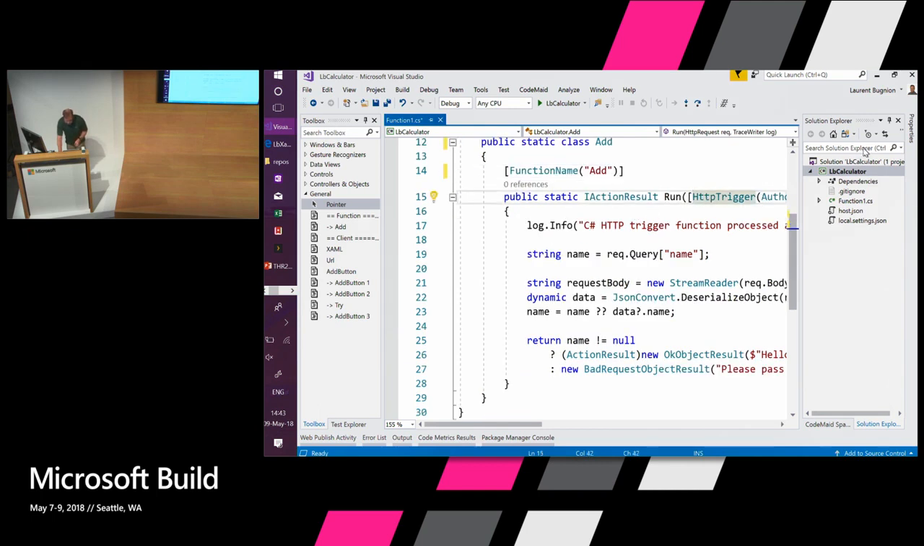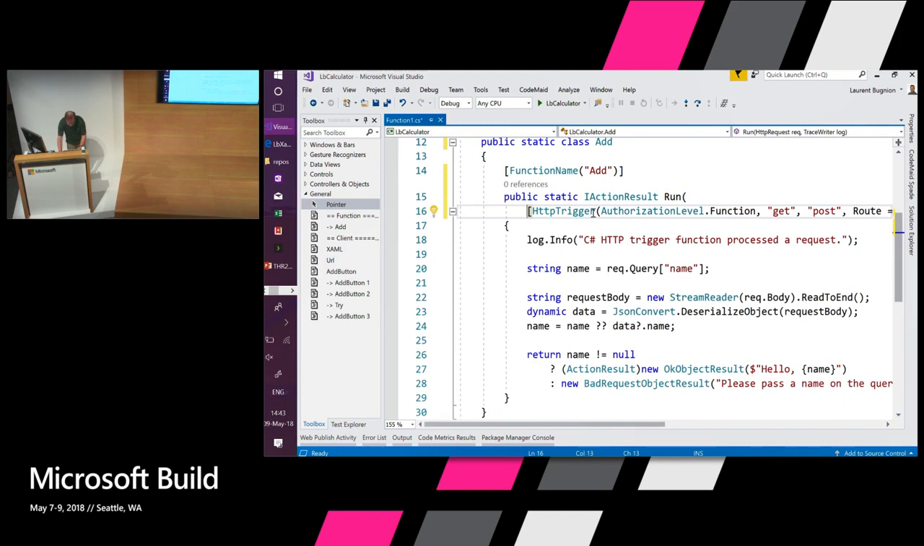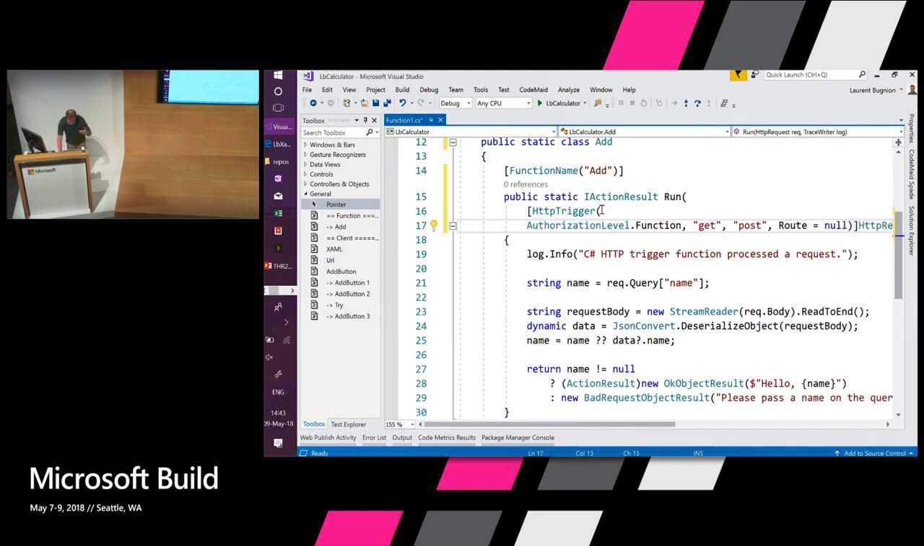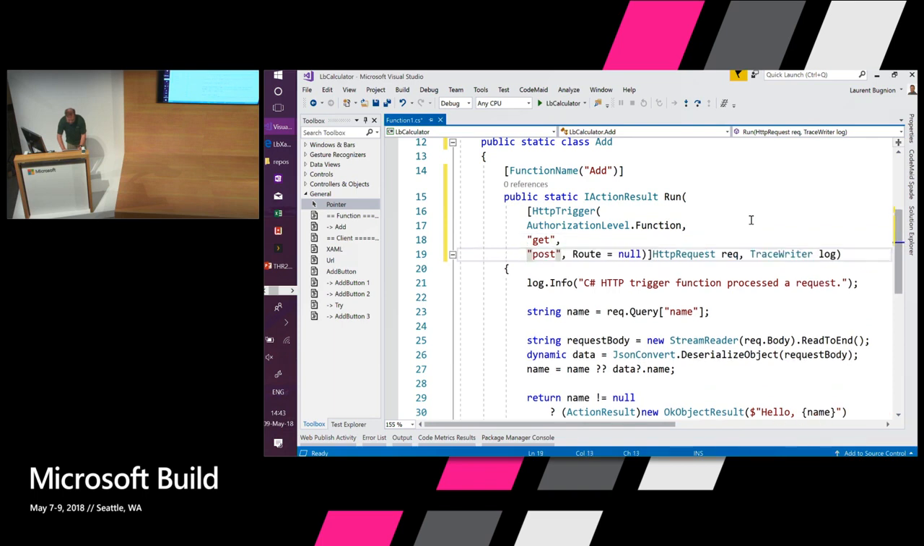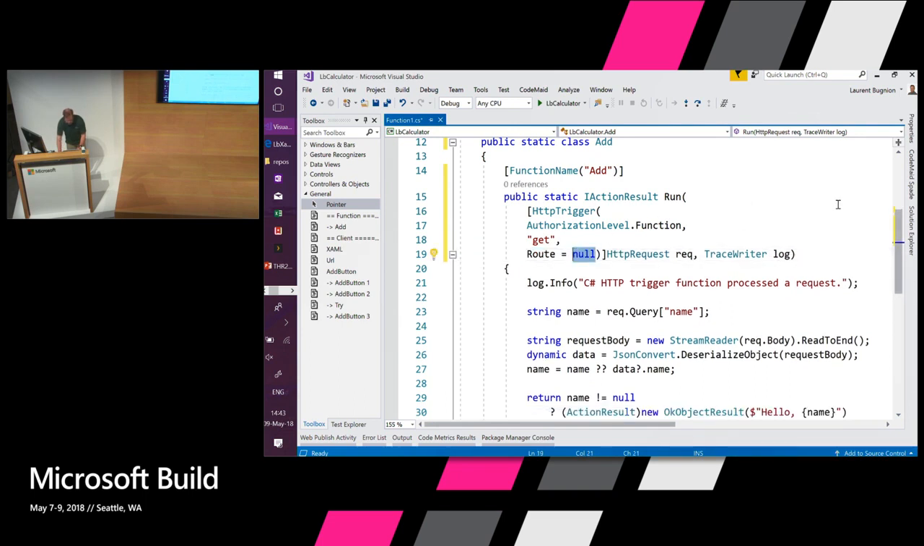And then to configure this function, we are simply going to use here an attribute. So the authorization level is function, which means that there is a code in the URL. And then I can select the method that I want to support. In that case, I'm only supporting get. So I'm going to remove the post completely. And then I can add a route.